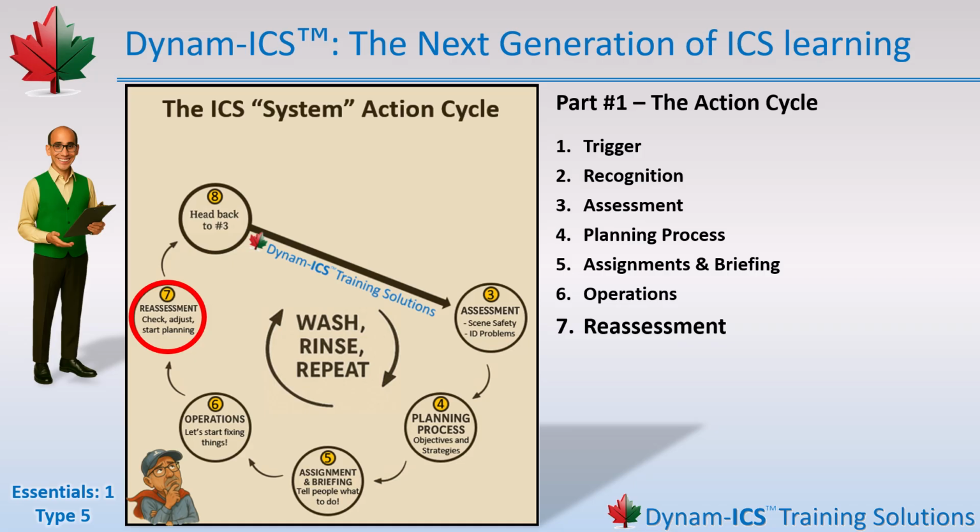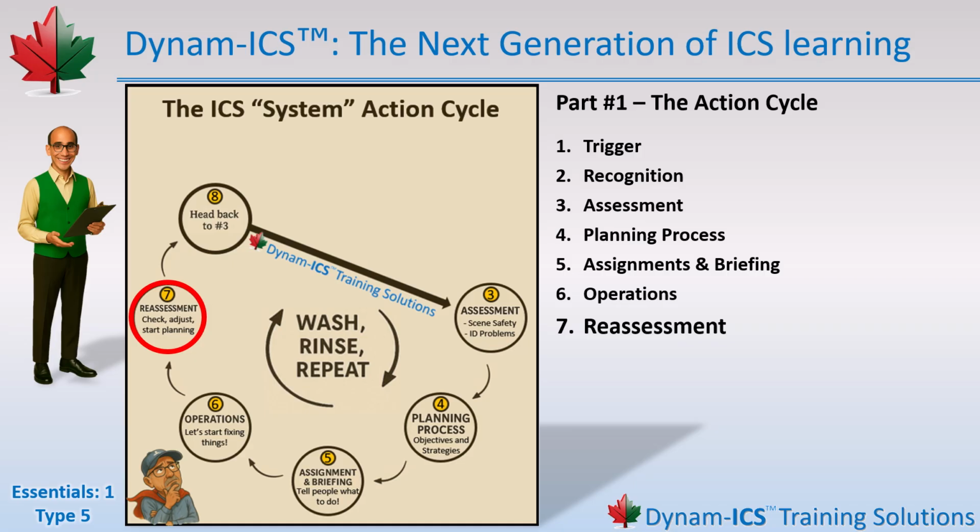Here's what you're doing in Step 7. Watch how the assignments are playing out. Compare the results to your objectives and timelines. Look for new issues that popped up since you launched operations. Confirm your safety considerations are still valid. Check in with your team leaders. Get real updates, not guesses. If things are going well, great, keep it rolling. If something is lagging behind, risky, or not producing the results you expected, adjust, modify, pivot.